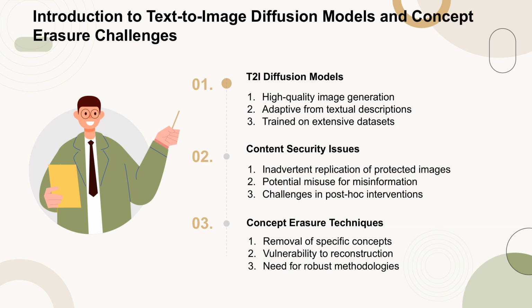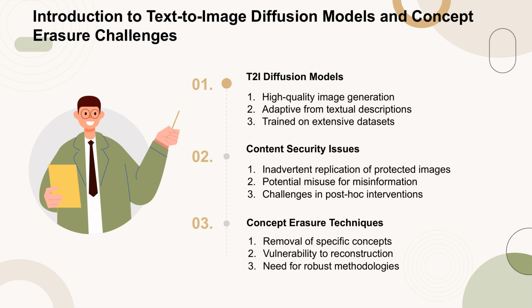Text-to-image (T2I) diffusion models are capable of generating high-quality images from textual descriptions. These models are trained on extensive datasets, which can include copyrighted, explicit, and private materials. This capability can lead to the inadvertent replication of protected images, posing a risk of misuse for misinformation or public opinion manipulation. To address these content security issues, concept erasure techniques have been developed to remove specific concepts from T2I models. However, these techniques are vulnerable to reconstruction, highlighting the need for more robust methodologies to ensure the integrity of content generation.